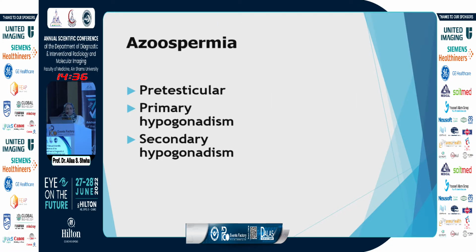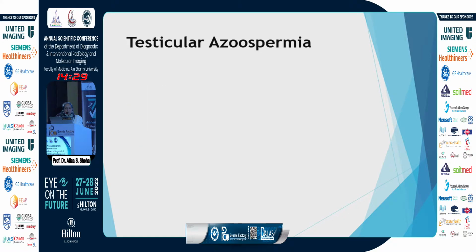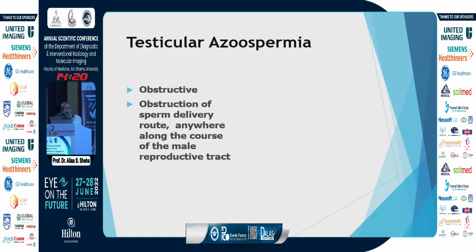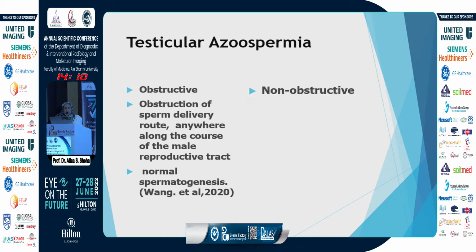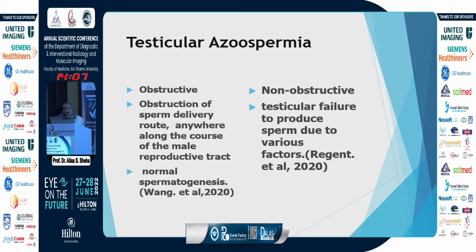Causes could be pretesticular, like primary or secondary hypogonadism, prolactinomas. Testicular causes include obstructive and non-obstructive azoospermia. Among the testicular azoospermia, the obstructive cause is defined as obstruction of sperm delivery anywhere along the course of the male genital tract, yet with normal spermatogenesis within the testes. Non-obstructive is defined as testicular failure to produce sperm due to various factors.